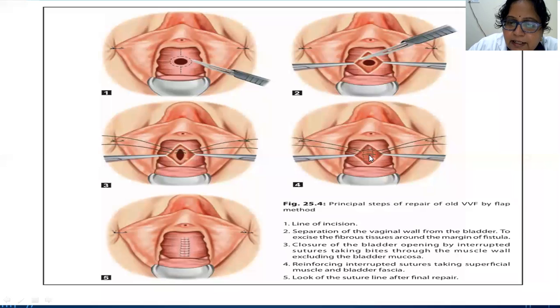In this, the second layer will bury the first layer of the suture, and this is finally the rent in the vagina. Even this which we have cut is also closed with Vicryl 2-0, and this is how it finally will appear after the repair of the bladder.